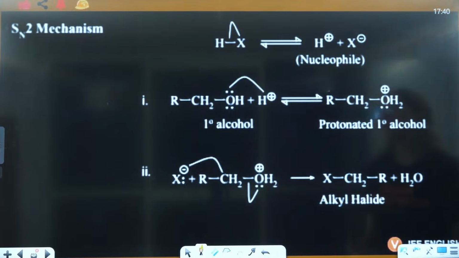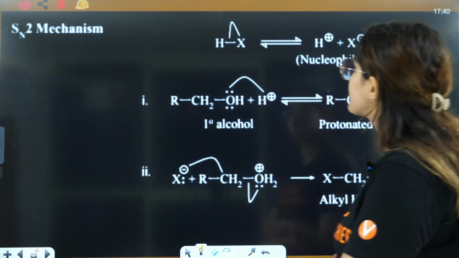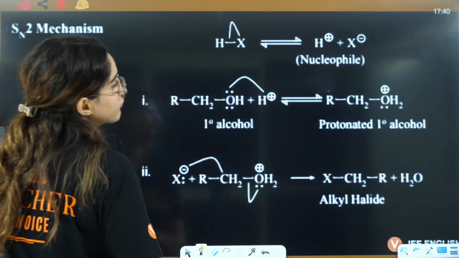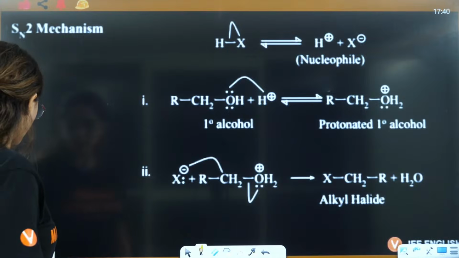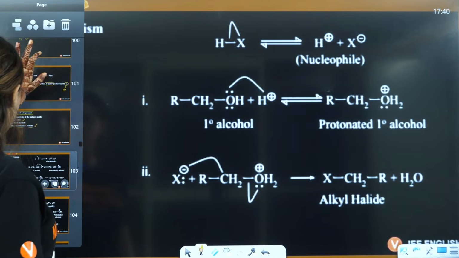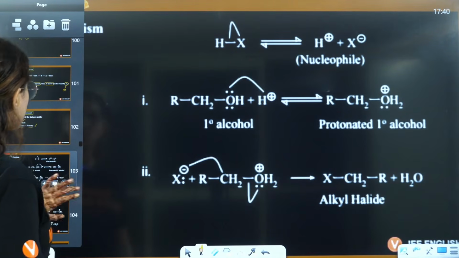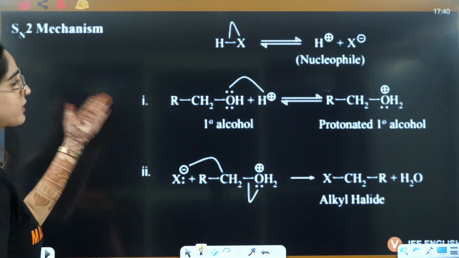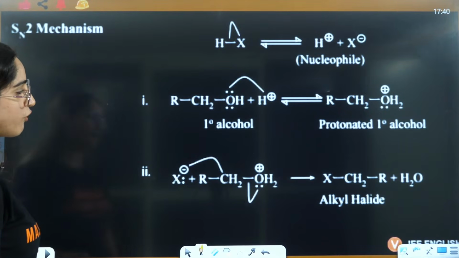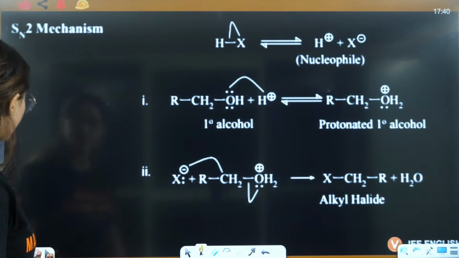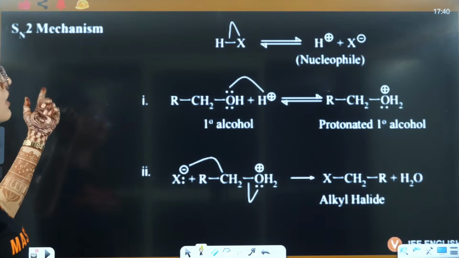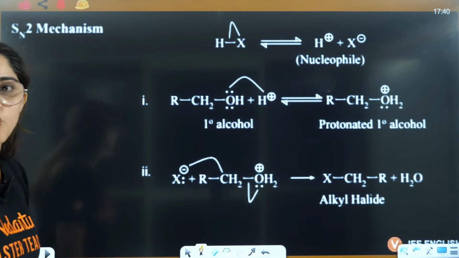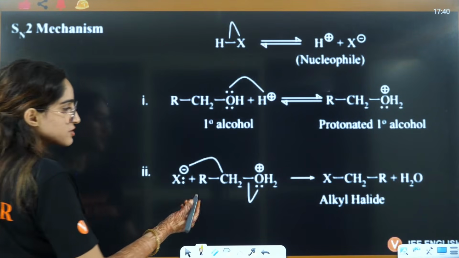In case of SN2 mechanism, what will happen? But this we have already done, so we don't need to do it again and again, okay? If the SN2 mechanism happens, there is no carbocation, there is a transition state, right?